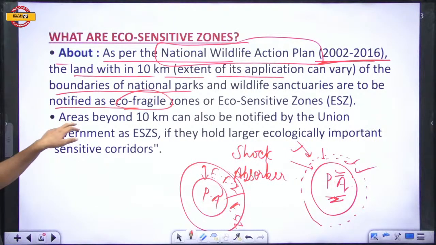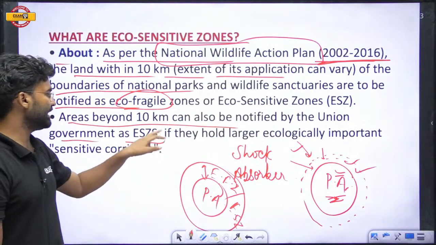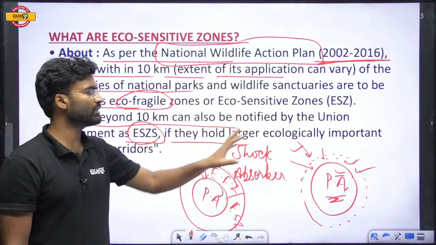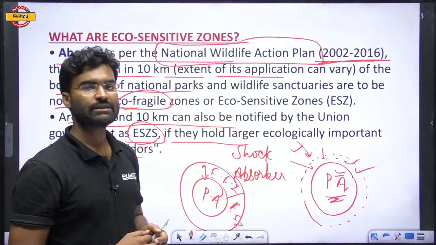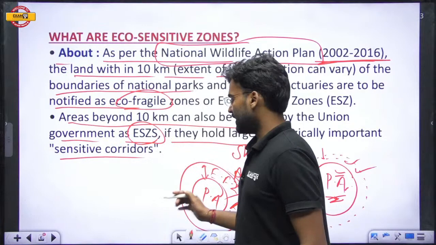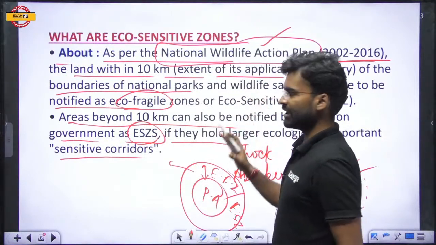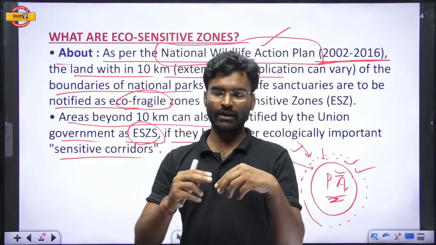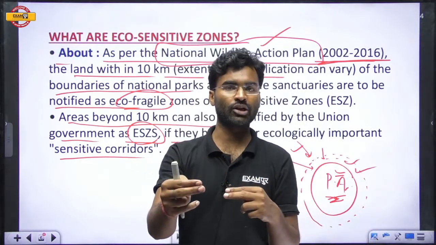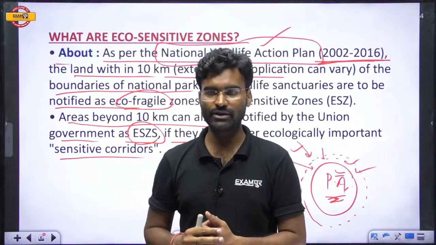Areas beyond 10 kilometers can also be notified by the Union government as eco-sensitive zones if they hold larger ecologically important sensitive corridors. That means, according to this action plan, eco-sensitive zones are in general the adjacent region up to 10 kilometers from any protected area like a national park or wildlife sanctuary.